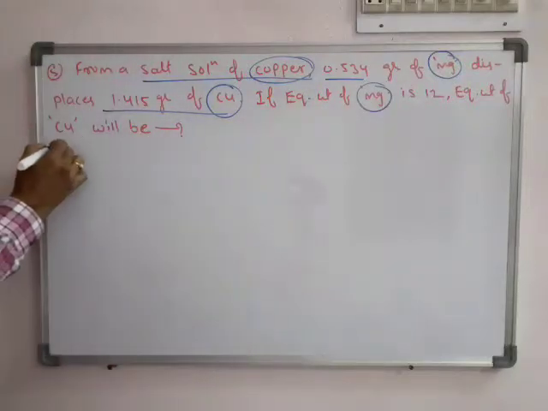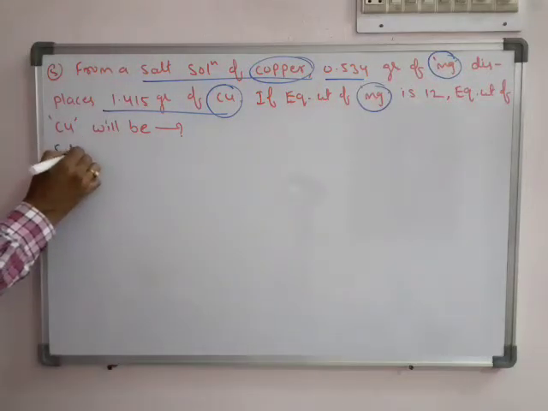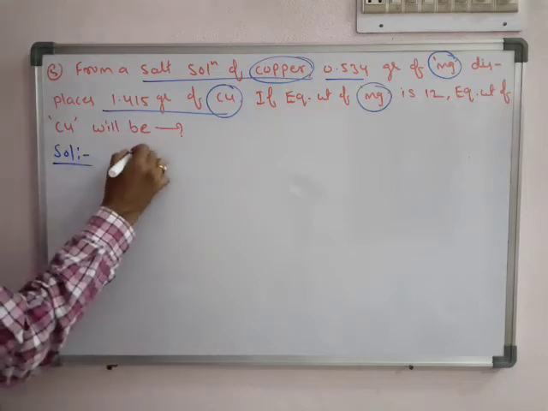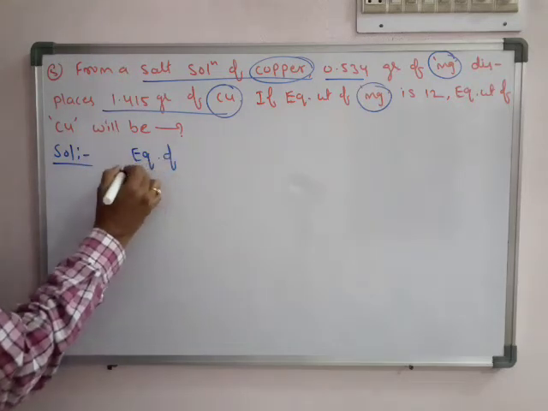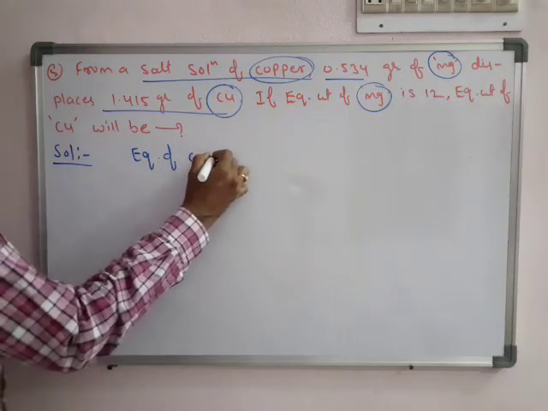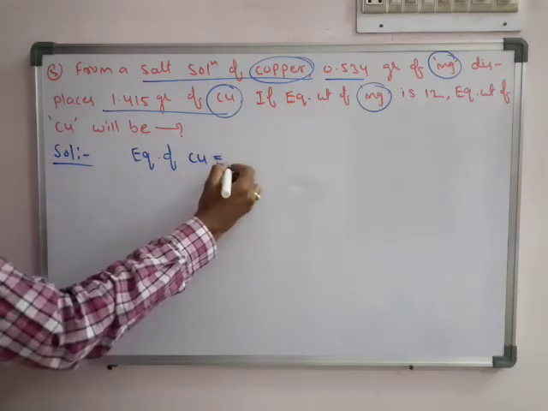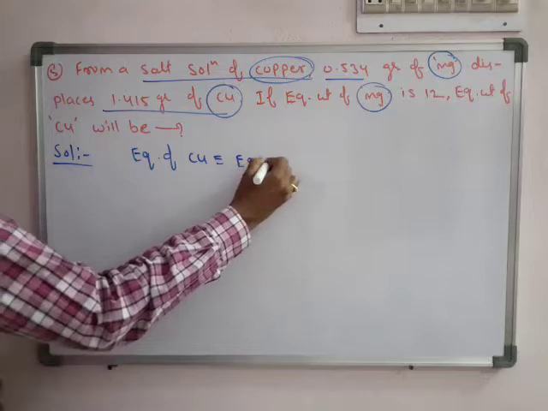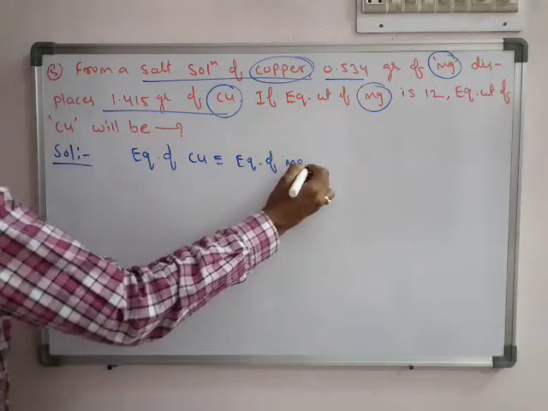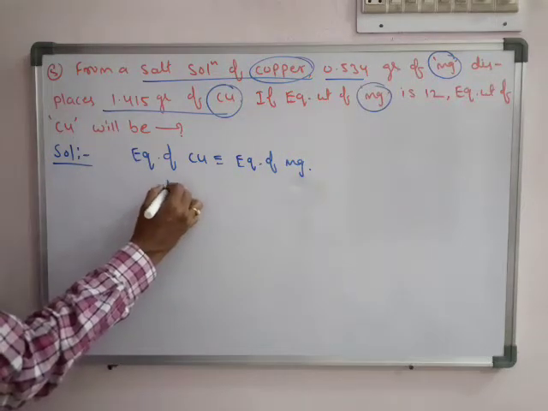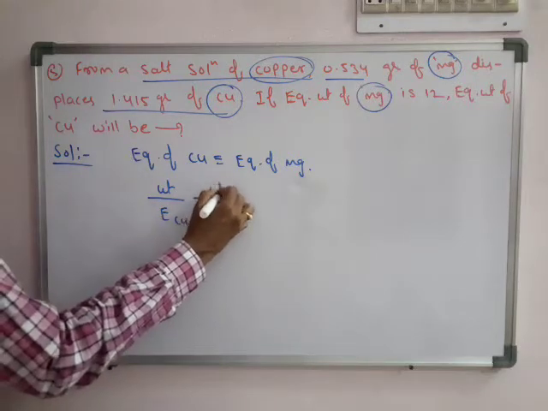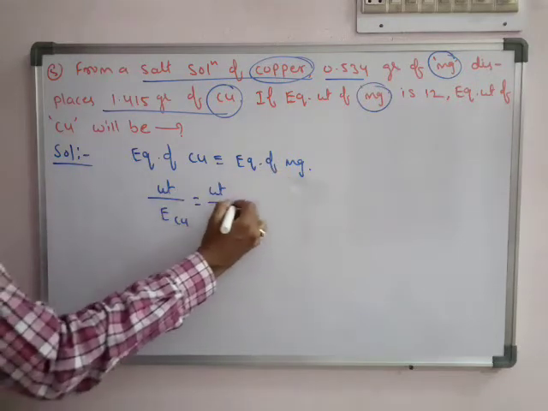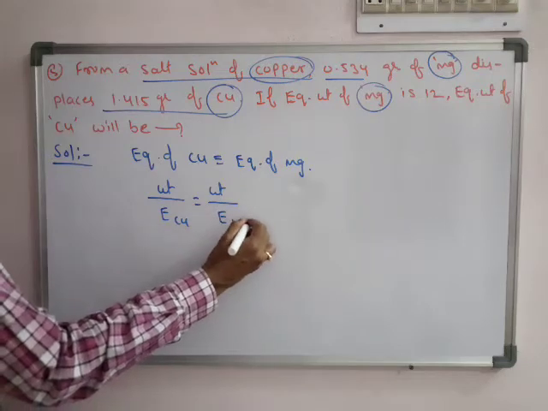Find the equivalent weight of copper. We write a relation: equivalents of copper is exactly equal to equivalents of magnesium. We know the formula: weight of copper by equivalent weight of copper equals weight of magnesium by equivalent weight of magnesium.